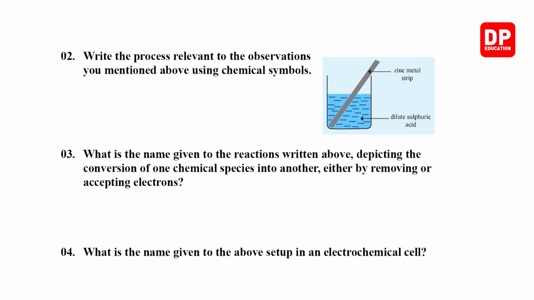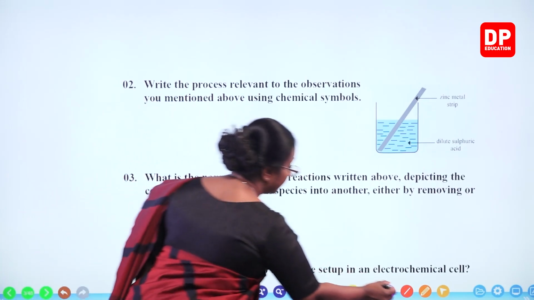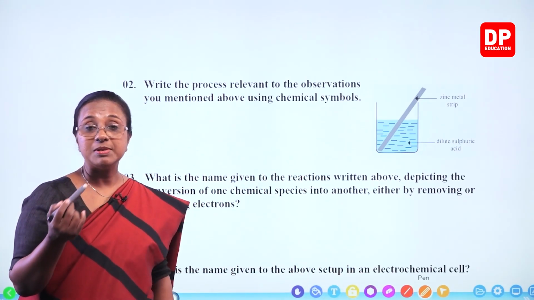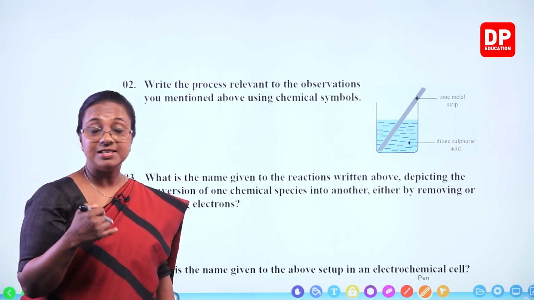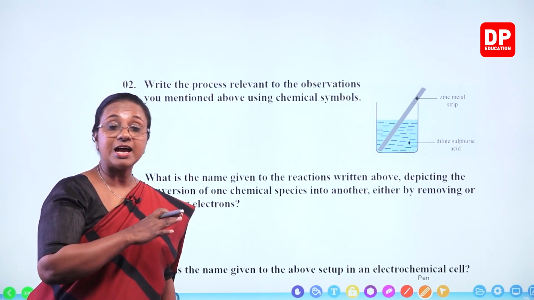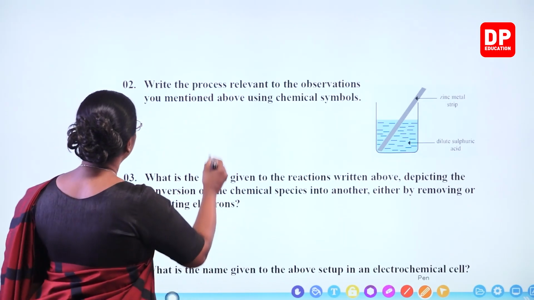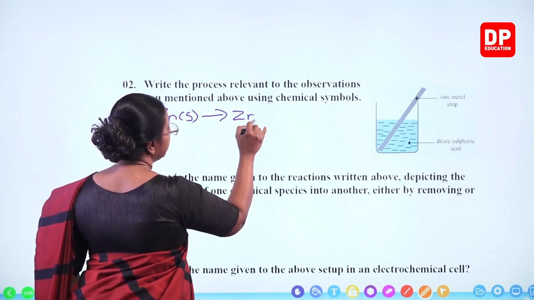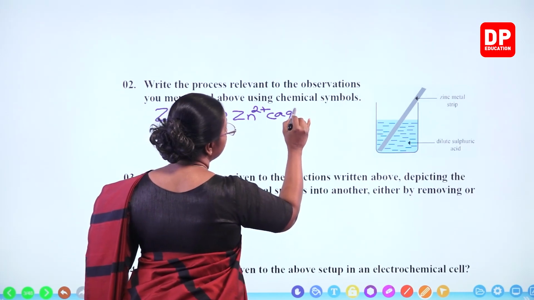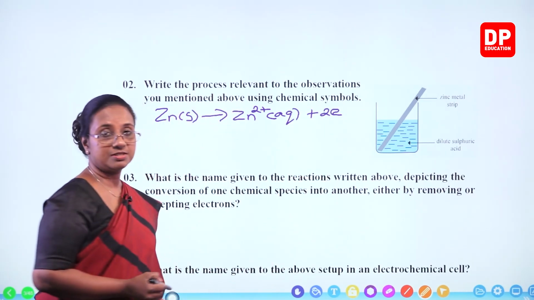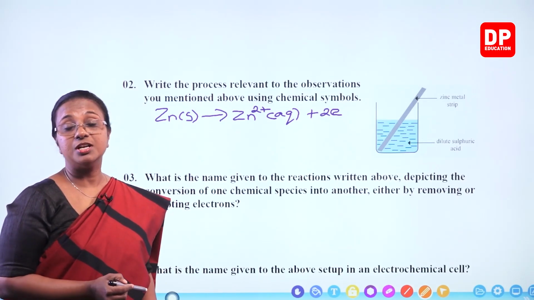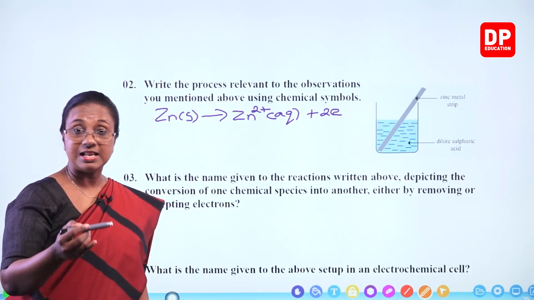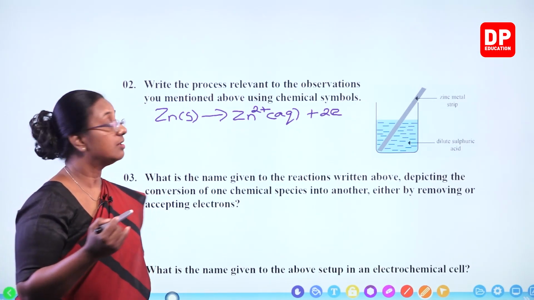Second one, write the process relevant to the observations you mentioned above using chemical symbols. So there, what do we write? The reactions. First I said gas bubbles are liberated. Then the other one, zinc strip dissolves. So I will start with the reaction relevant to the zinc strip dissolving. How do you write that? There is zinc solid. It becomes Zn2+ aqueous, losing 2 electrons. And you all know this is an oxidation reaction. When a species loses electrons, we call it an oxidation reaction.